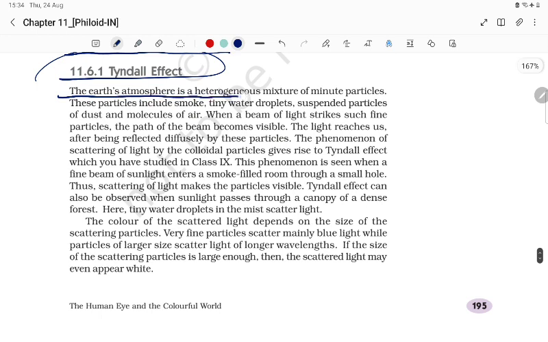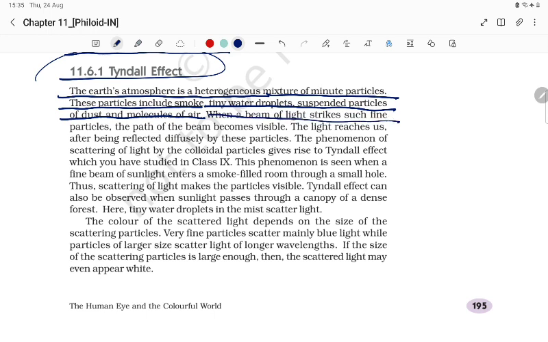The earth's atmosphere is a heterogeneous mixture of minute particles. These particles include smoke, tiny water droplets, suspended particles of dust and molecules of air. When a beam of light strikes such fine particles, the path of the beam of light becomes visible. The light reaches us after being reflected and diffused by these particles.